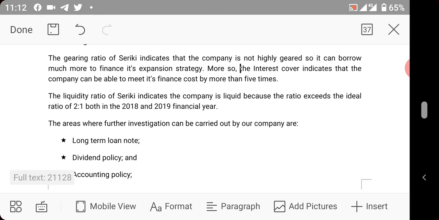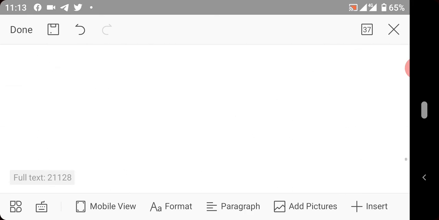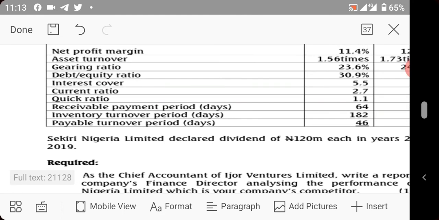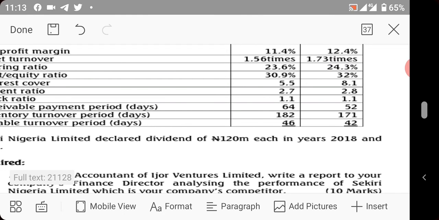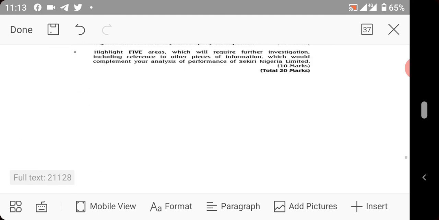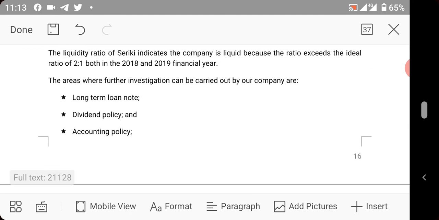So the liquidity ratio of Shekiri indicates that the company is liquid because the ratio exceeds the ideal ratio of 2:1 both in 2018 and 2019. So let's look at the liquidity ratio. The current ratio is 2.7 and 2.8, while the quick ratio is 1.1 and 1.1, and it exceeds the ideal ratio. So the company is liquid enough. That is for the interpretation.